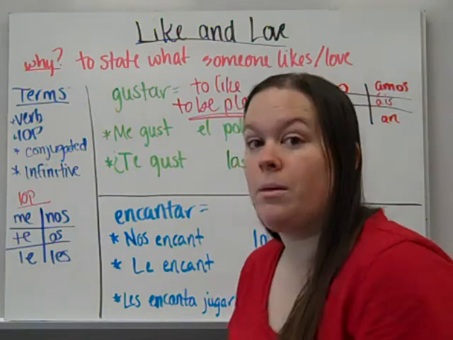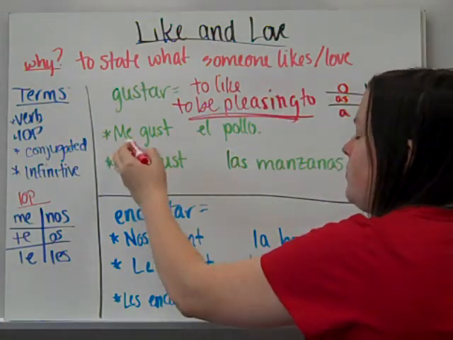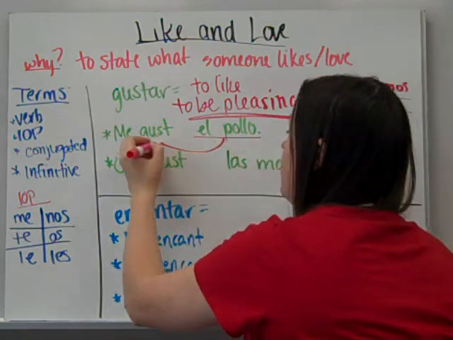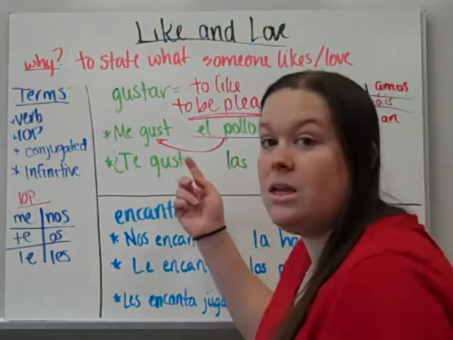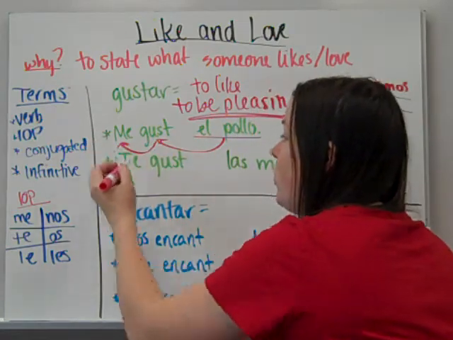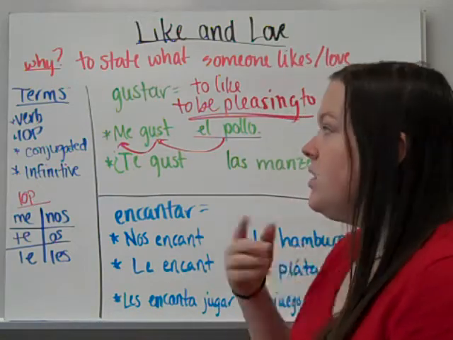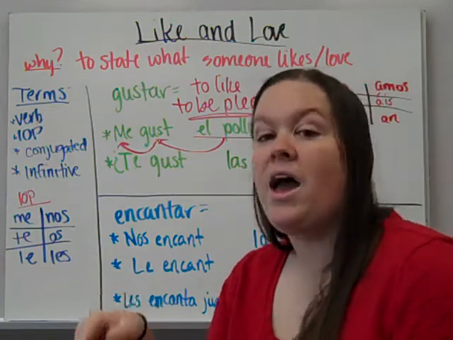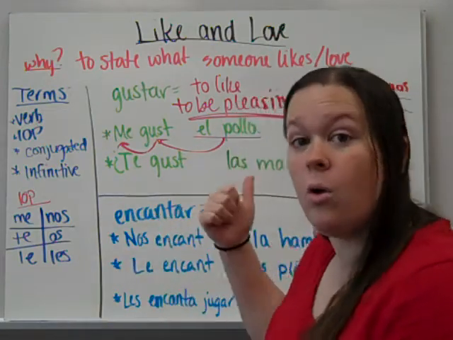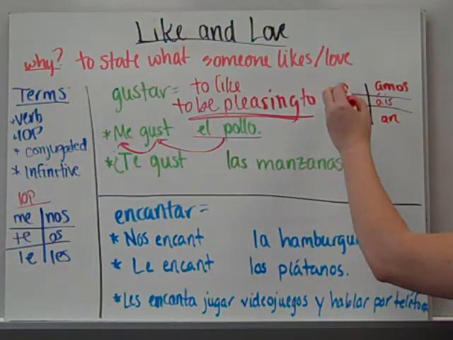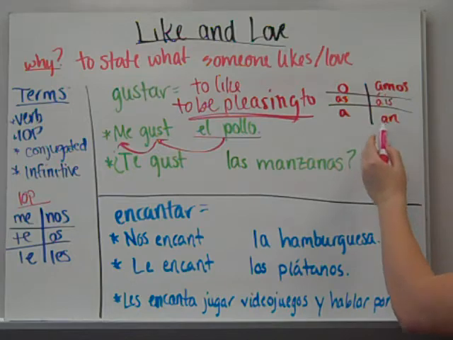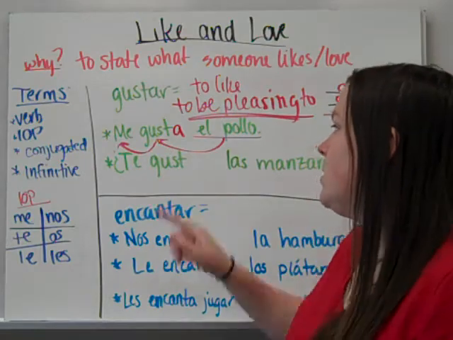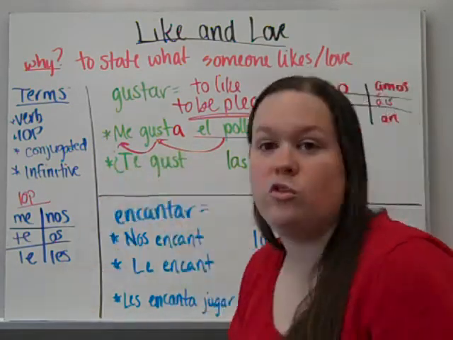It actually goes backwards. So when you're saying me gusta pollo, I like chicken, you're really saying chicken is pleasing, or it is pleasing to whom or for whom? To me. So the reason the verb's not conjugated me gusto is because then you're not saying I am pleasing to myself. You're saying the chicken or it is pleasing to me. So remember your AR verb forms o, as, a, amos, ais, an. It is pleasing, me gusta. The chicken or it is pleasing to me.